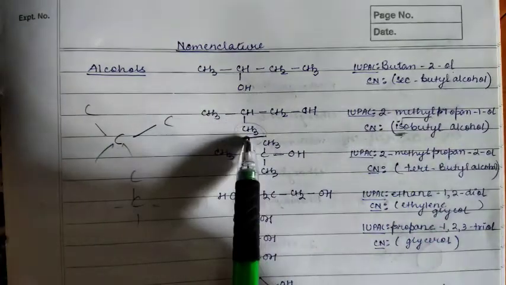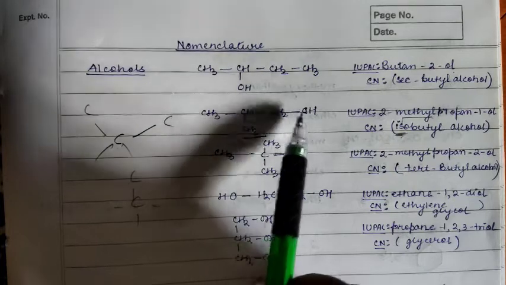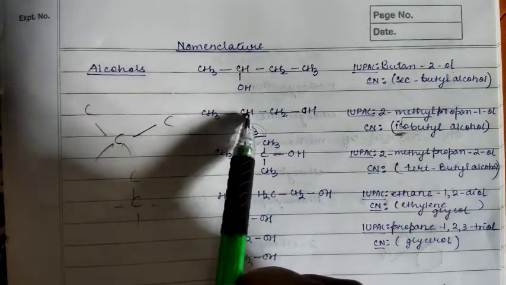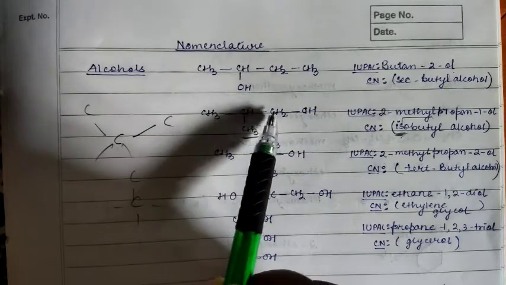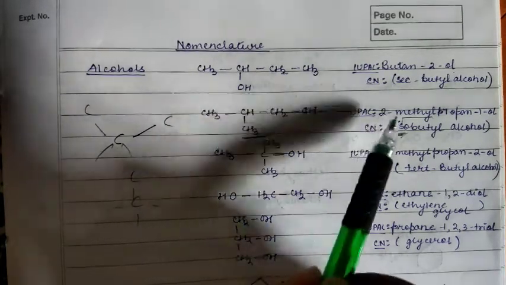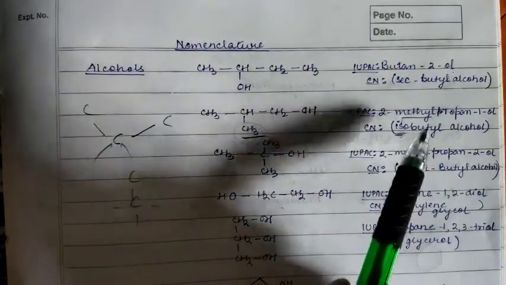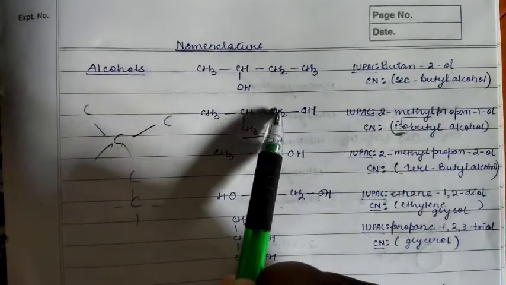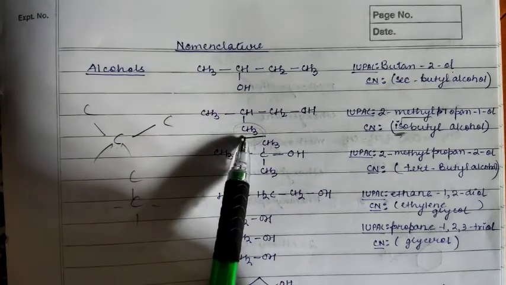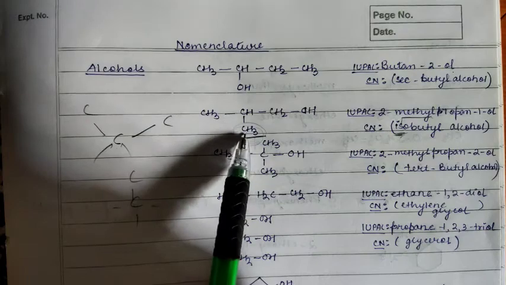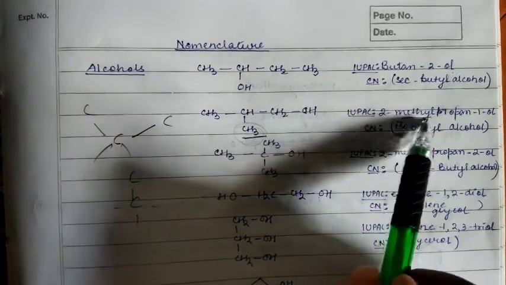Again you have to see that CH3, the numbering can be done from here or here, right? So it is the same from here also, 1, 2, and from here also 1, 2. So it is 2-methylpropan-1-ol, okay? Another name is isobutyl alcohol. So 1, 2, 3, 4 total. There are 4 carbons here, so you can write isobutyl alcohol. So this iso designates 2-methyl, okay? The methyl compounds.